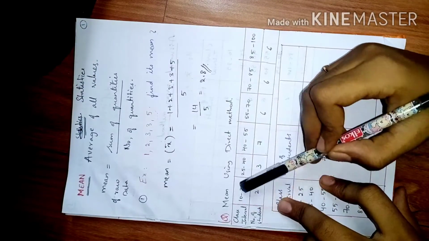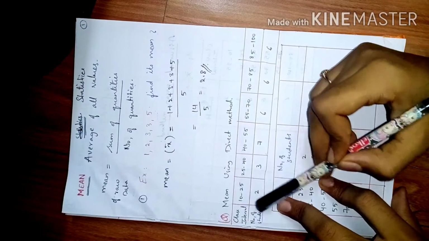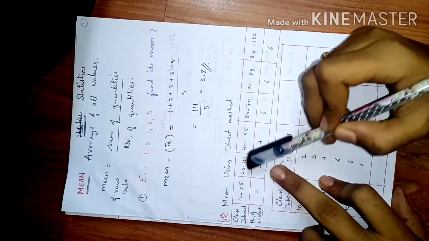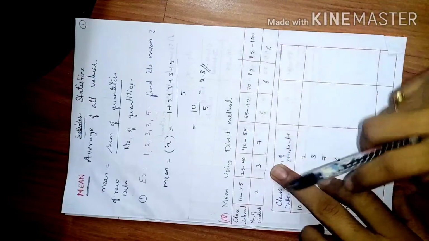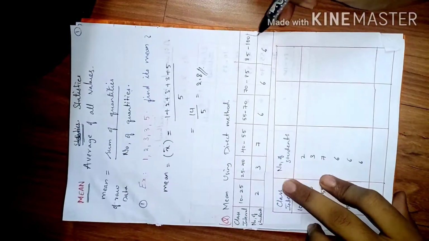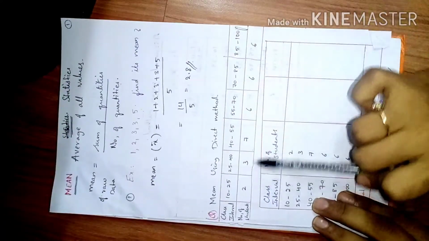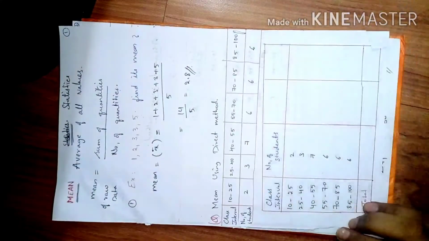So the number of people who got between 10 to 25 are 2 students. Between 25 to 40, 3 people got the marks between 25 to 40, and so on. These are till 100. So this reduced my value from some 13 values to nearly 6 values. So this is a reduced table.